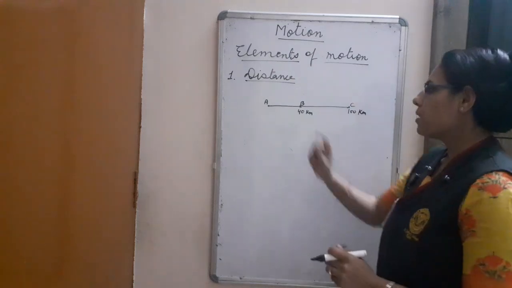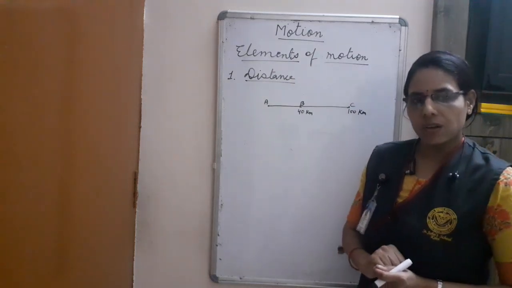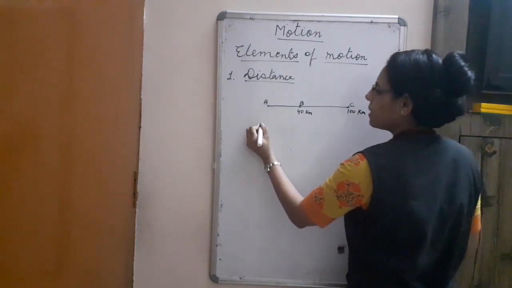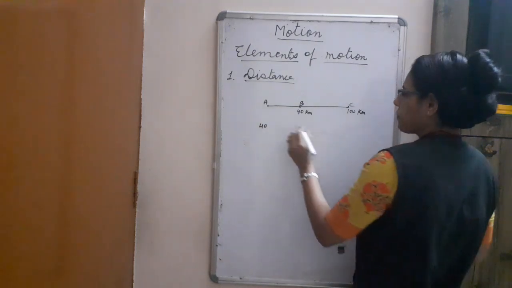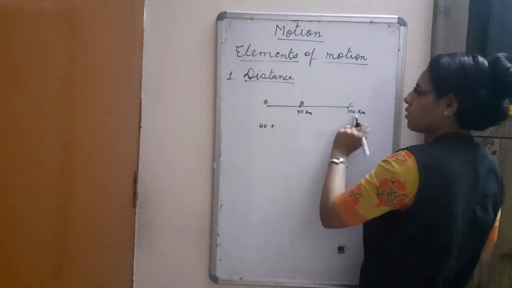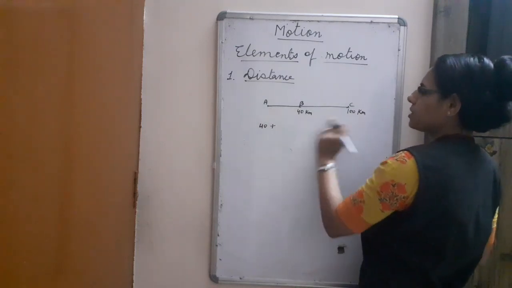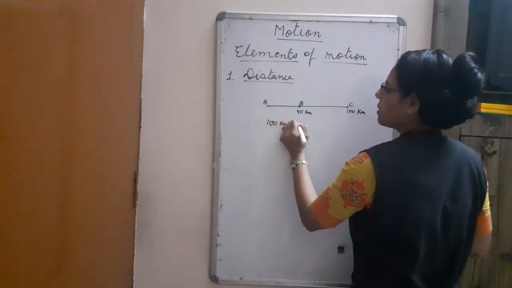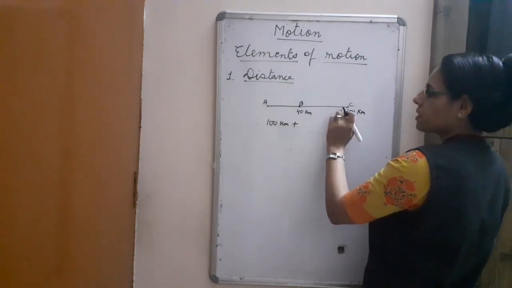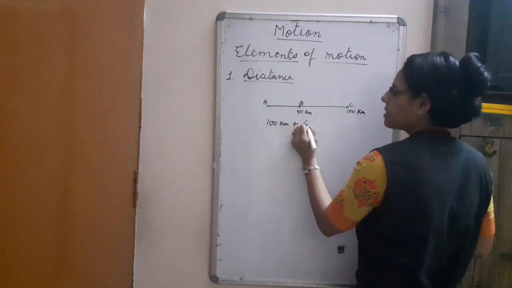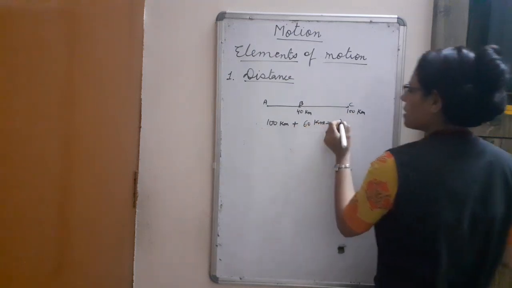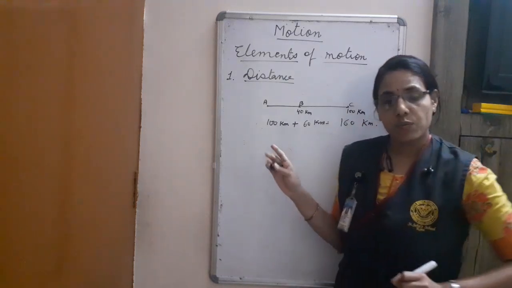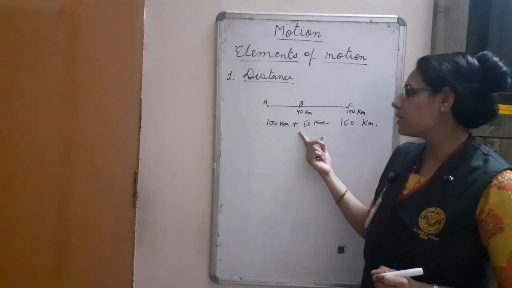Okay. Now, what is the distance? So here we will find the distance is A to B 40, or we can write directly A to C 100 kilometers plus turn back C to B, that is 60 kilometers. So its distance is 160 kilometers completely. So what the definition we can derive from here?